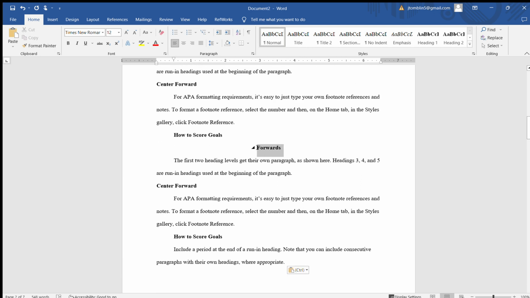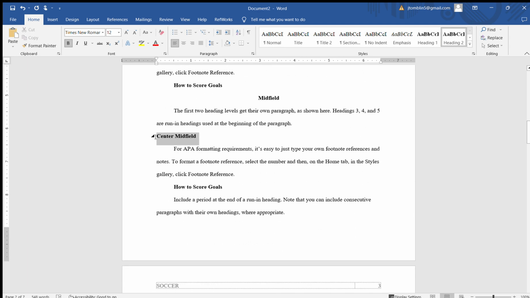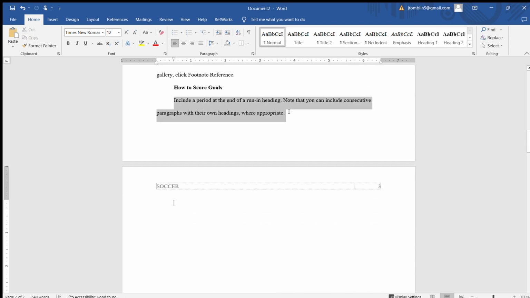And then maybe I'm going to talk about my midfield. And then here I could go center mid, midfield, and then I want to create another one down here. And then I want to go wingers, right?